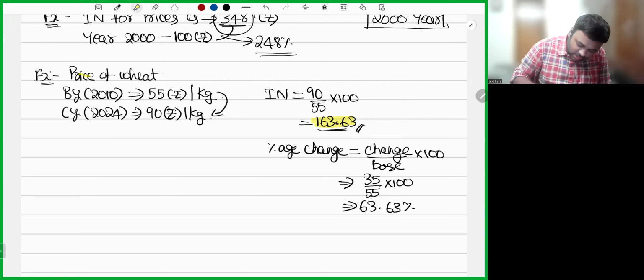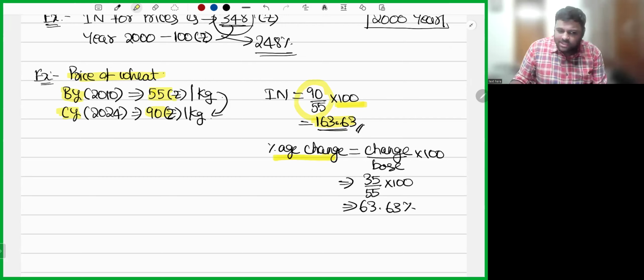Okay. So I hope the point is clear, my dear friends. When I am telling price of wheat, in base year it is 55. In current year it is 90 rupees. How did you calculate index number? Index number was current year by base year into 100. So 90 by 55 into 100. What is the percentage change? Change divided by base into 100. 35 by 55 into 100. It is 63.63.